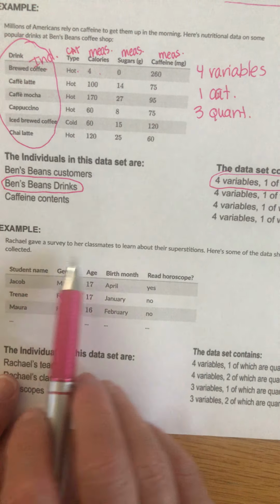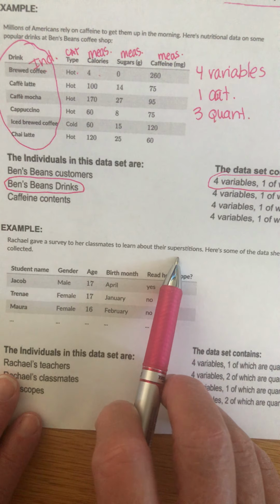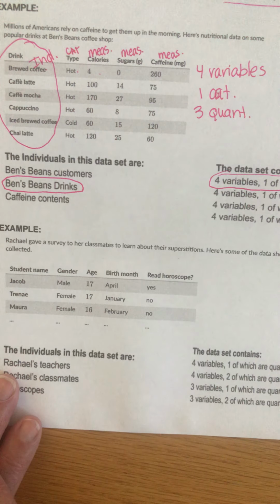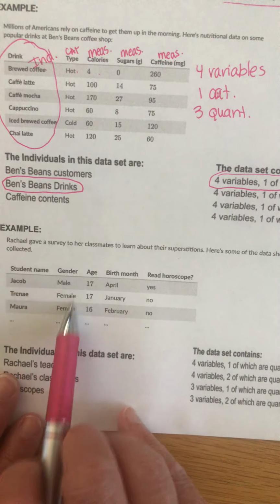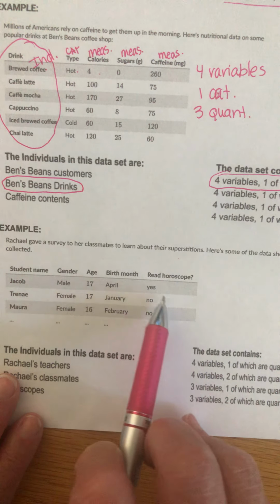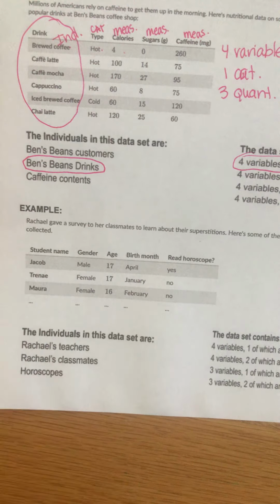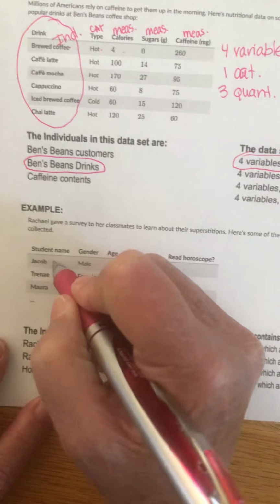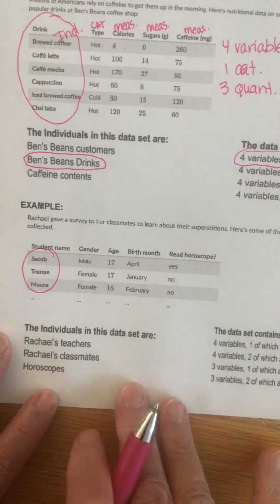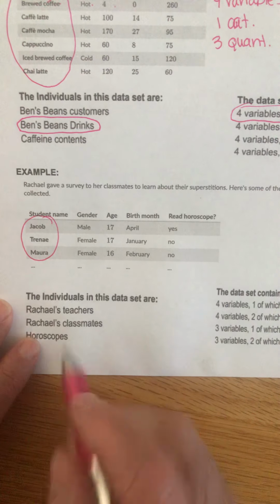Rachel gave a survey to her classmates to learn about superstitions. Here are some of the data she collected. Here are the students' names, their gender, their age, their birth month, and whether they read their horoscope or not. Okay, so what are the individuals? These, again, are the individuals. So who are these people? These are Rachel's classmates.